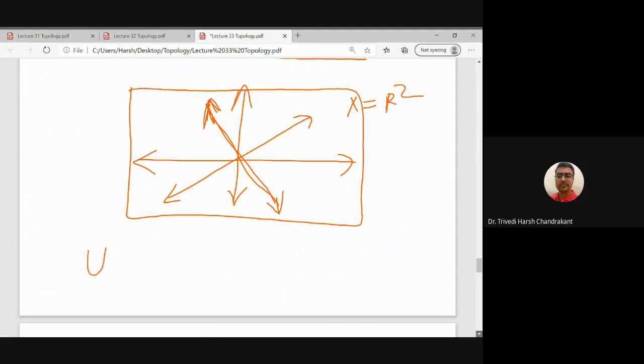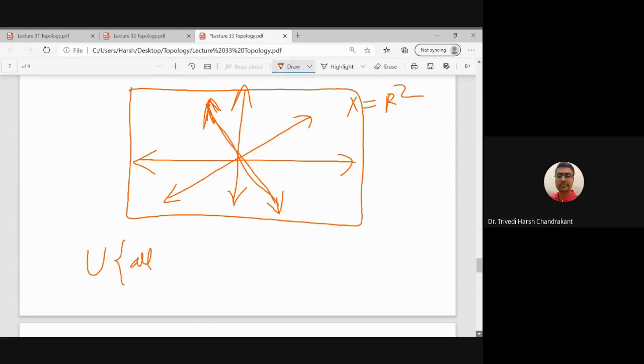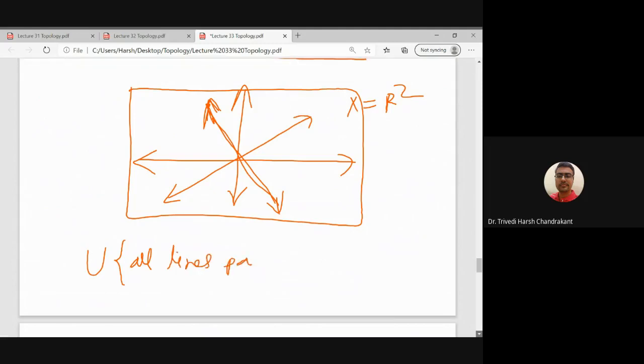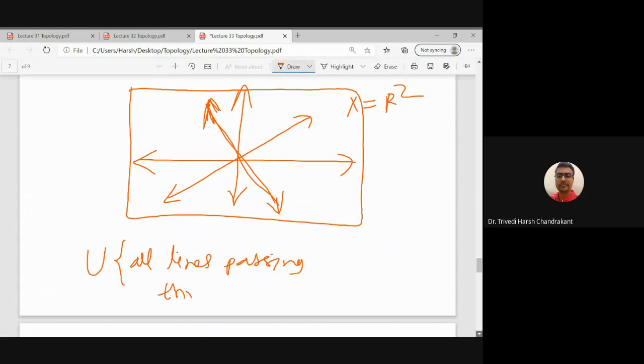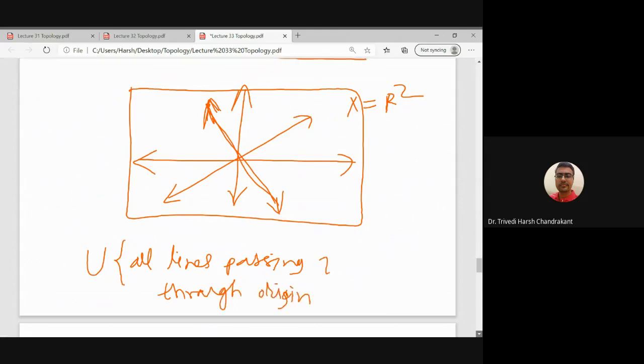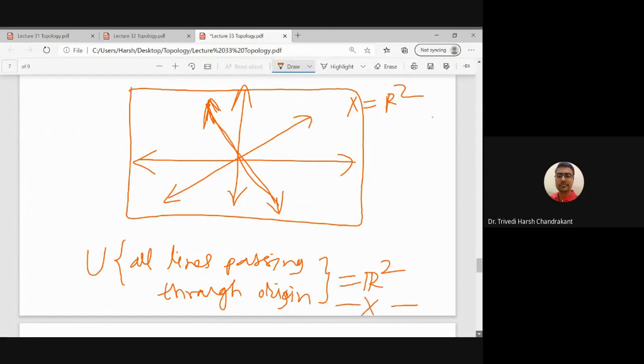So the union of all lines passing through the origin is connected by the previous theorem, and this is nothing but R2. This is a small proof which comes from a homeomorphism. So let me stop here for today's lecture.